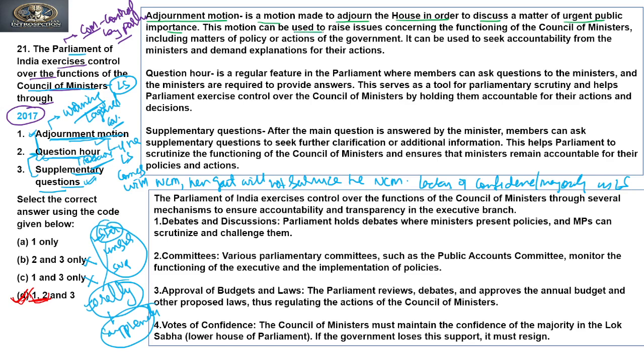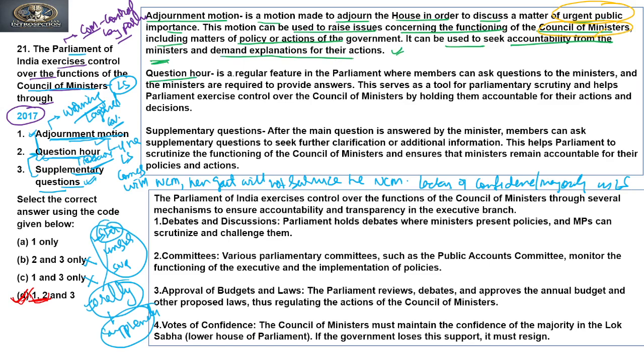This motion can be used to raise issues concerning the functioning of the Council of Ministers, including matters of policies and actions of the government. It can be used to seek accountability from the ministers and demand explanation for their actions. So this is the adjournment motion.